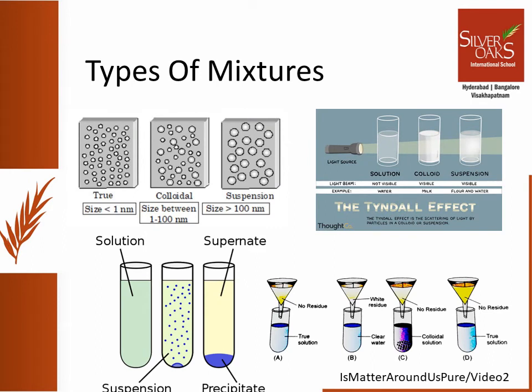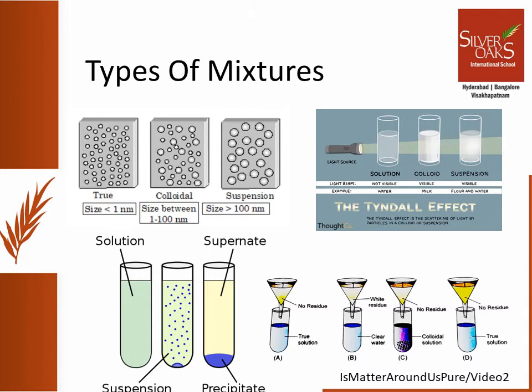Now let us study the different types of mixtures. Mixtures can be further classified as homogeneous and heterogeneous. Homogeneous mixtures are uniform throughout, that is, they appear the same throughout. Heterogeneous mixtures are non-uniform. There are two types of heterogeneous mixtures, colloids and suspension. Colloids appear to be homogeneous but are heterogeneous. The most common colloid is milk.